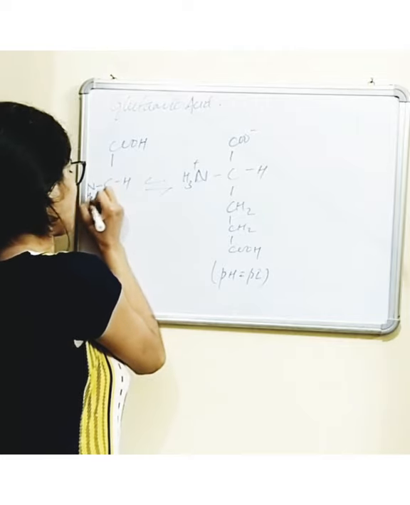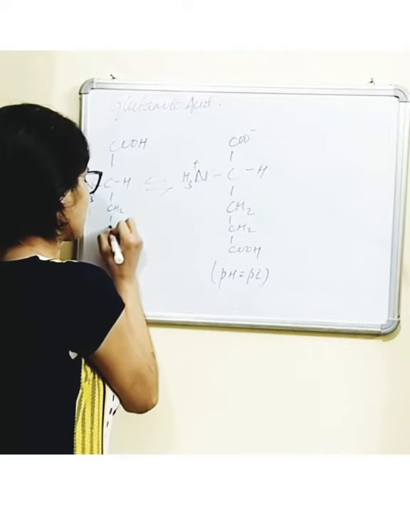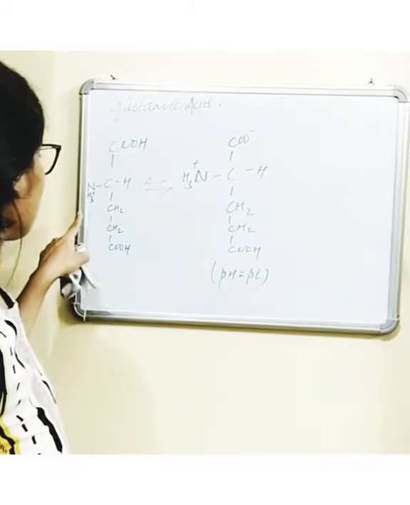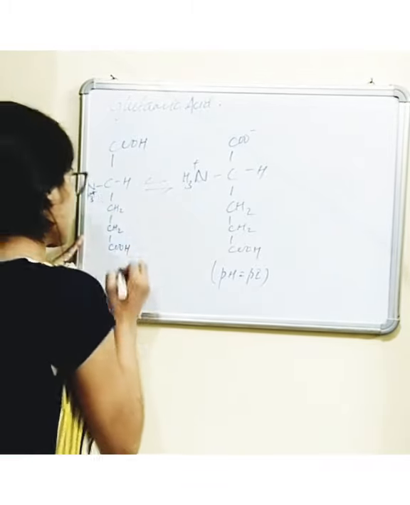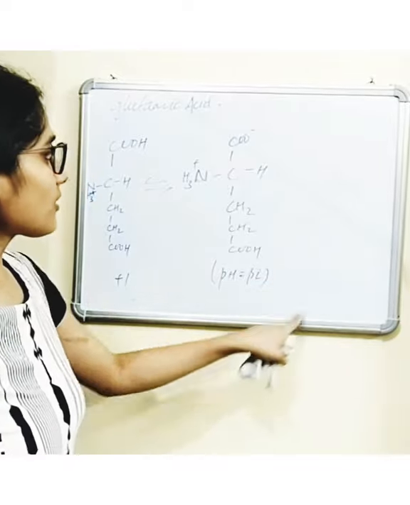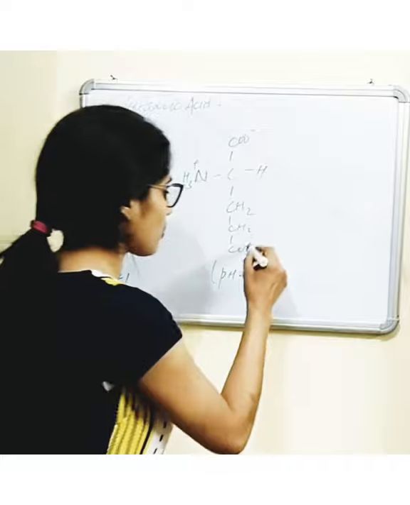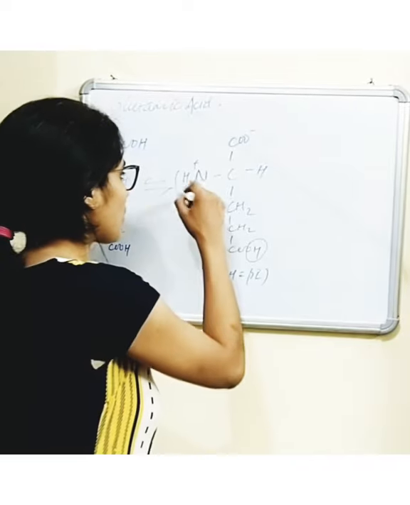This is NH3 plus, CH2, CH2, COOH. So here the net charge is +1. However, it has two negative charges. It will also lose one proton from here and one proton from here.